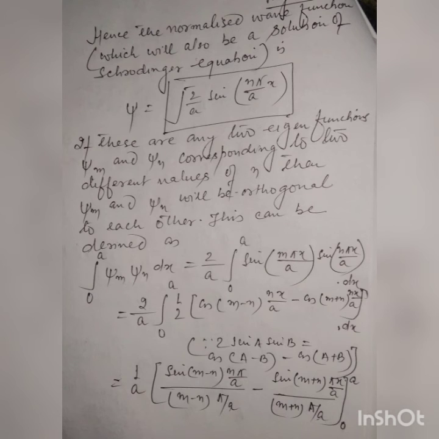Since 2 sin a sin b is equal to cos (a minus b) minus cos (a plus b), this is equal to 1 upon a [sin (m minus n) pi x upon a over (m minus n) pi upon a minus sin (m plus n) pi x upon a over (m plus n) pi upon a], with lower limit 0 and upper limit a. This is on page number 8.